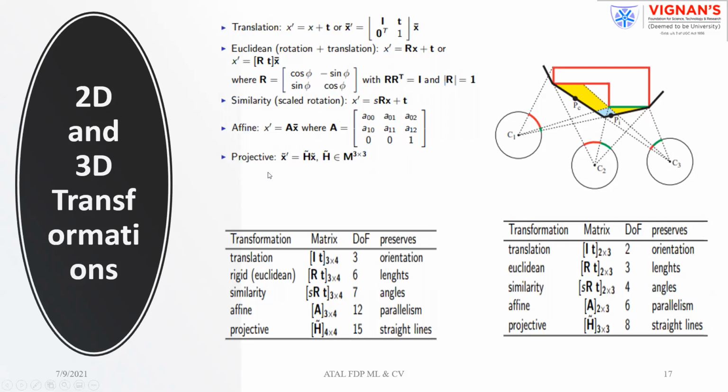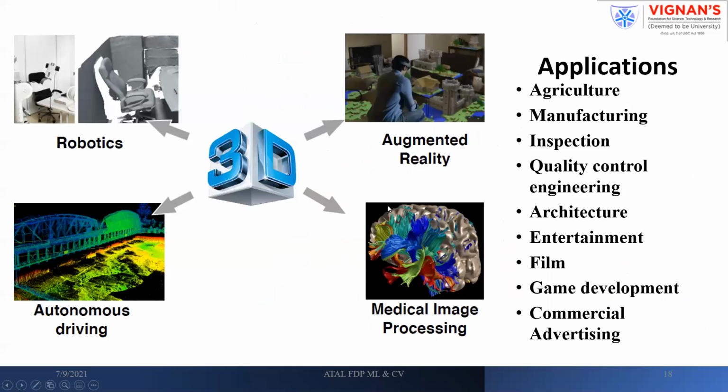Sometimes we need to have the projections also. In such cases, you have to go for the projection transformations or projective transformations, or we will call them homogeneous transformations. By using these transformations, first we will make our data ready.